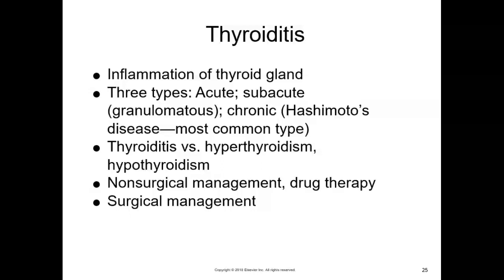Chronic thyroiditis, also known as Hashimoto's disease, is a common type of hypothyroidism that affects women more often than men. Hashimoto's disease is an autoimmune disorder that is usually triggered by a bacterial or viral infection. The thyroid is invaded by antithyroid antibodies and lymphocytes, causing selective thyroid tissue destruction. When large amounts of the gland are destroyed, serum thyroid hormone levels are low and secretion of TSH is increased.